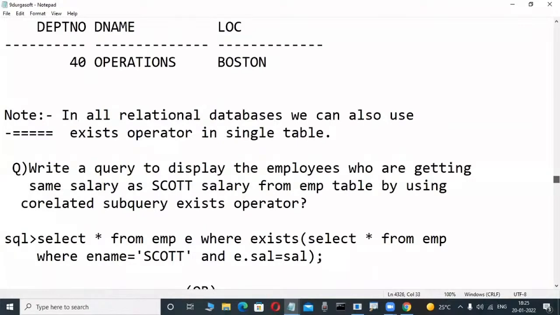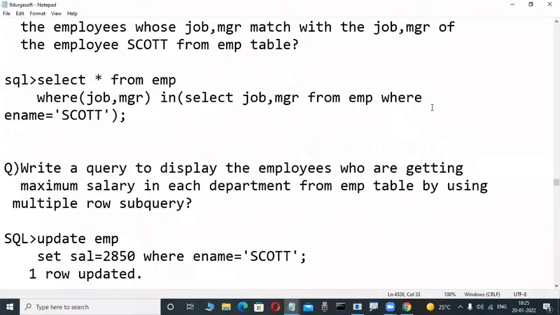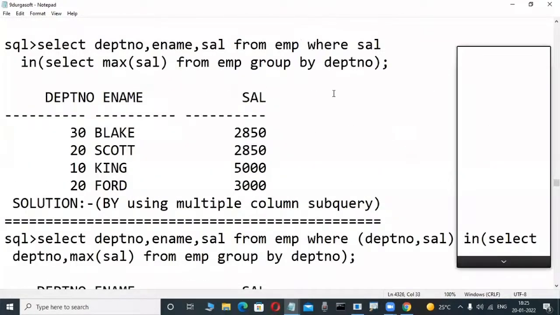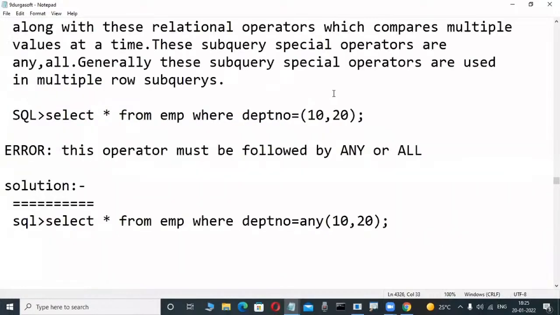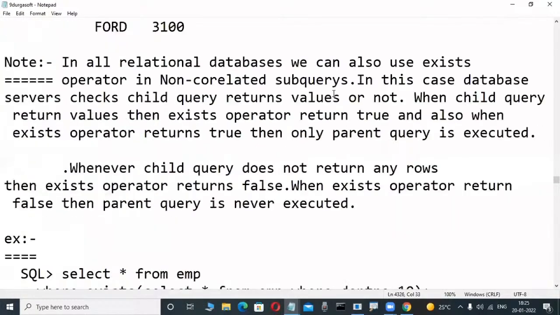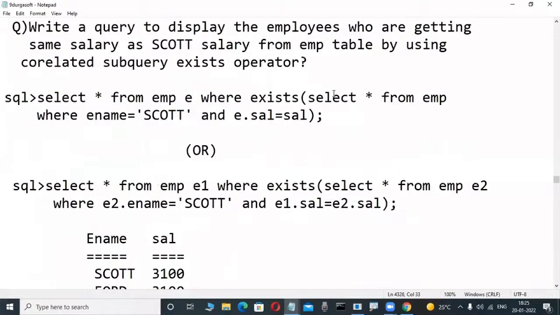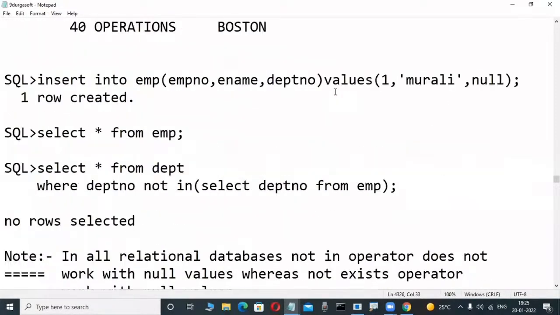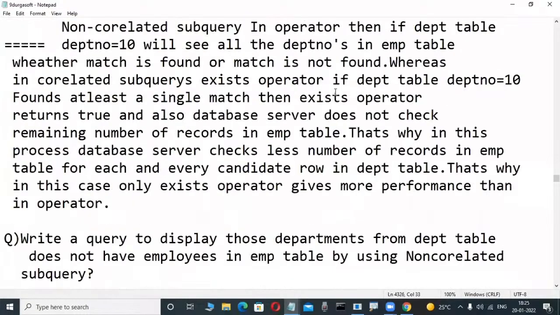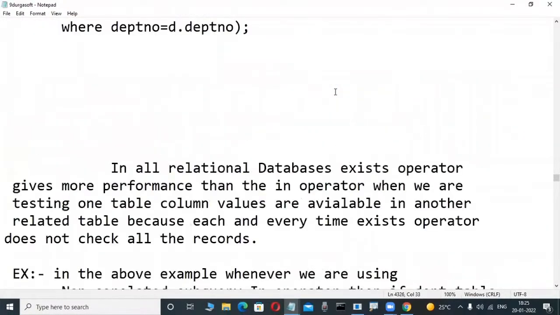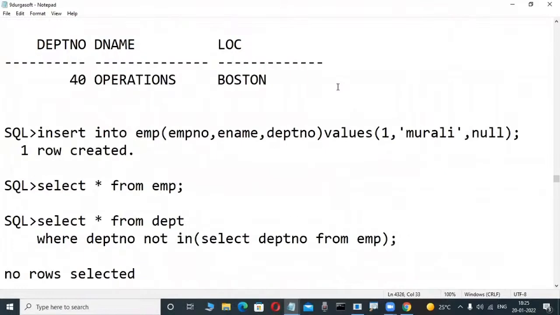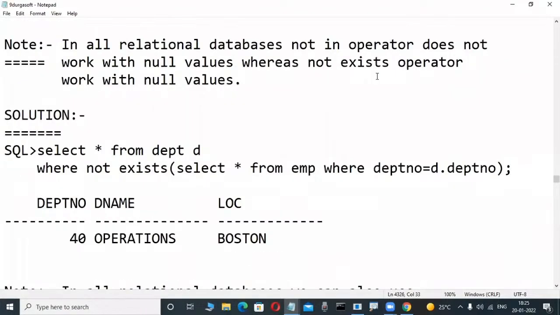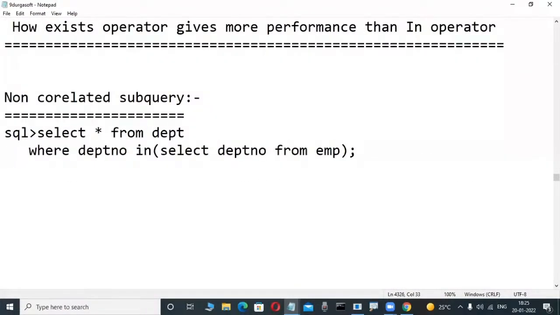Suppose you are attending an interview, then display the nth highest salary employee, second highest salary employee, delete duplicate rows. These types of things are there. Those are all the things we are learning in our course only. Some queries are there. These are all things we are familiar with. Don't worry. Then database objects, so many things are there. We are learning.